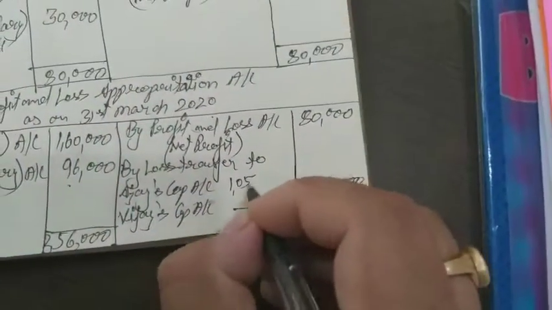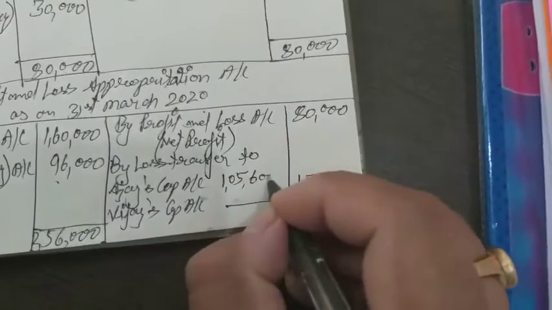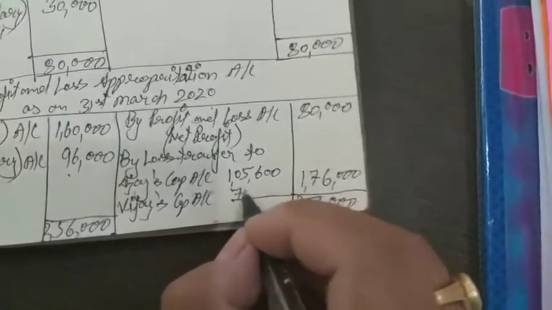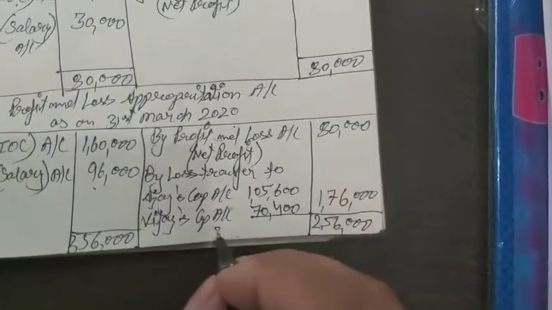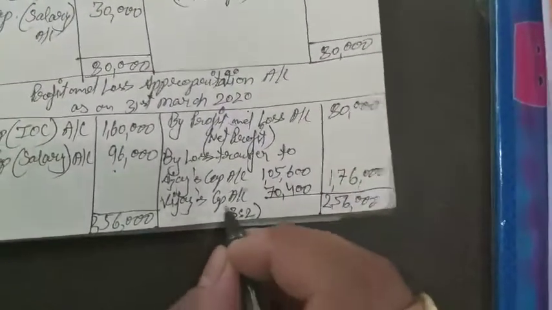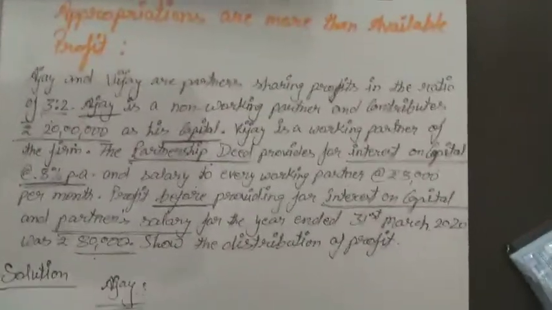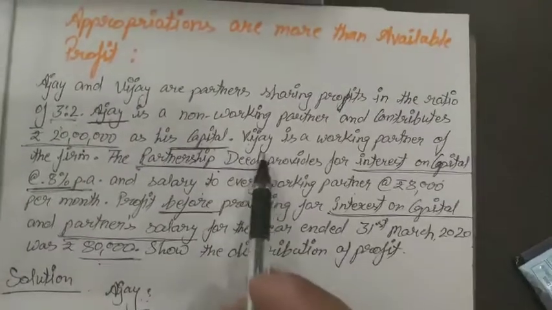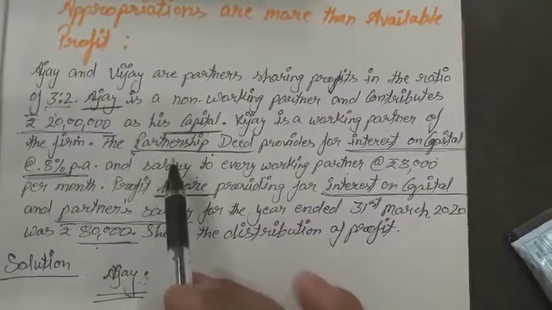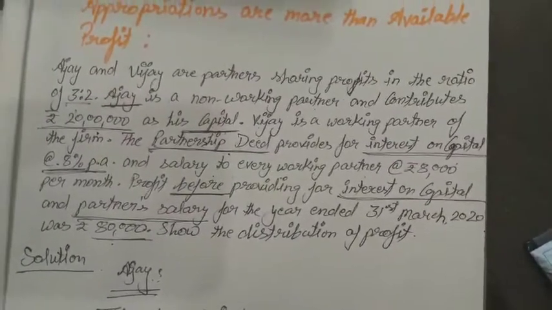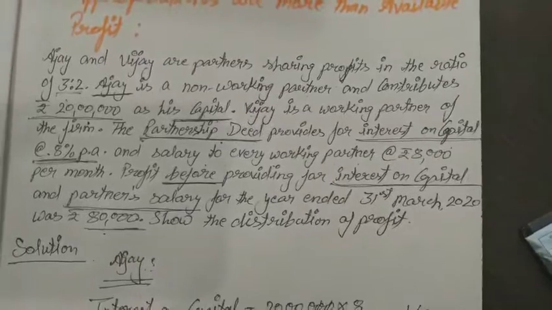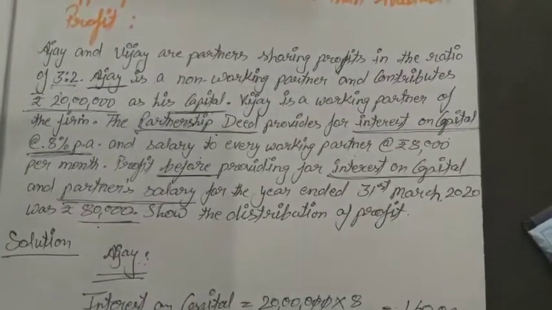So for Ajay 1,05,600 and for Vijay 70,400. This is according to ratio 3:2. Okay, so we only have to concentrate on this thing: if there is a partnership deed, or if the partnership deed is not there in the question, if the partnership deed is absent. Okay, so this is the main point in this problem.